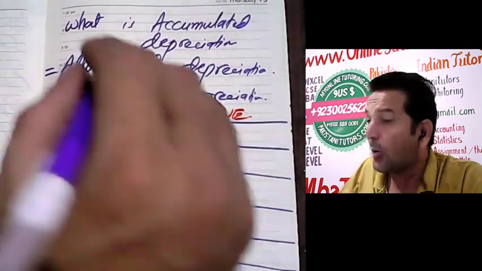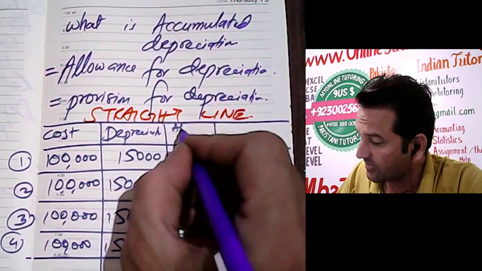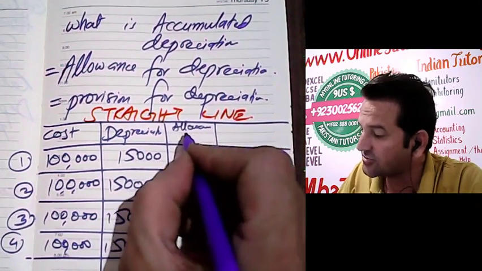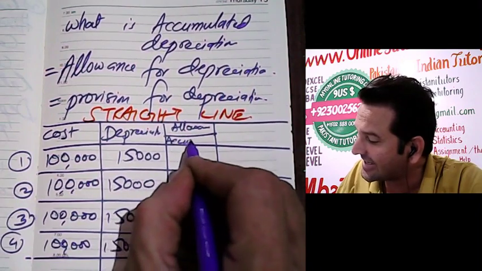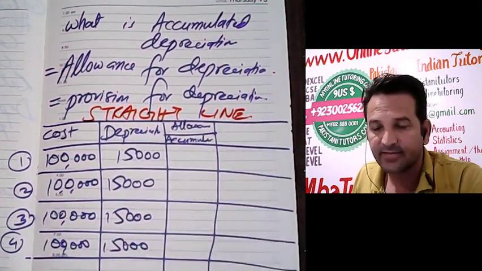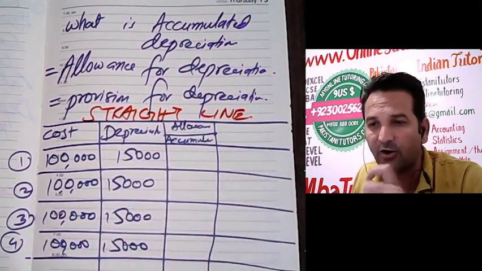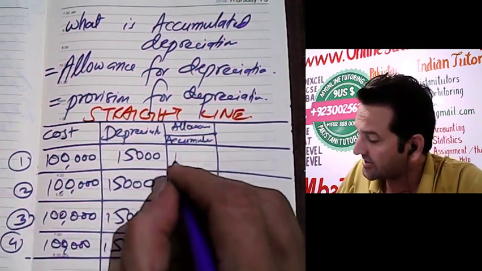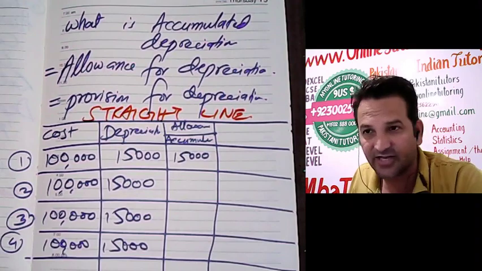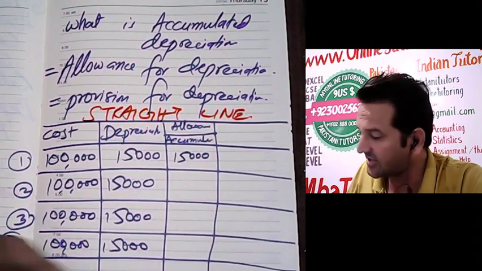So now what is allowance for depreciation? What is accumulated depreciation? This is the addition of all the depreciation expense which has been charged so far. In the first year, the total depreciation expense charged is 15,000.